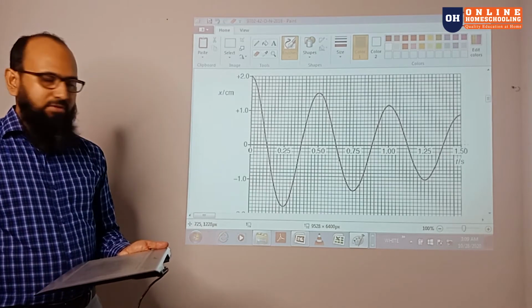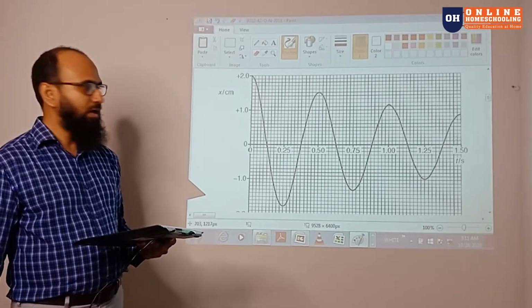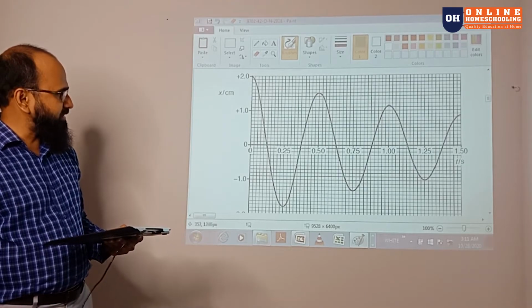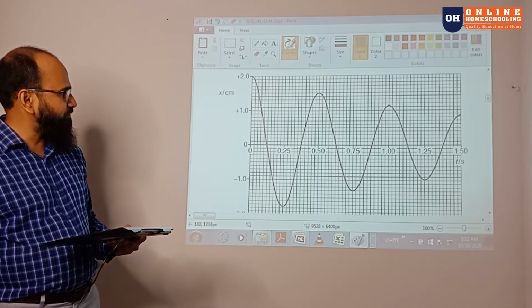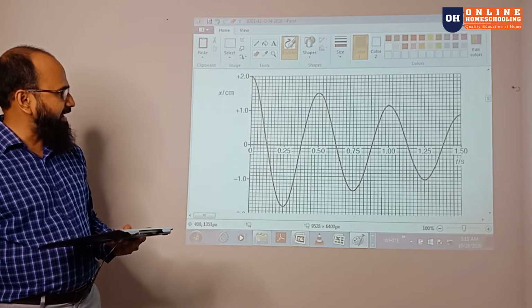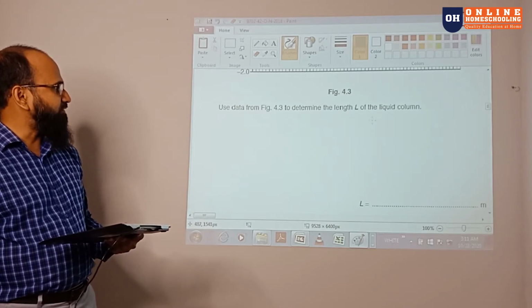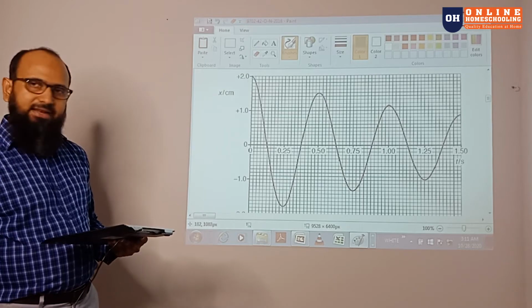Now here is the graph that has been given. You can understand it's light damping, and it starts from 2 and damps away like this. They ask what the length of the liquid is.